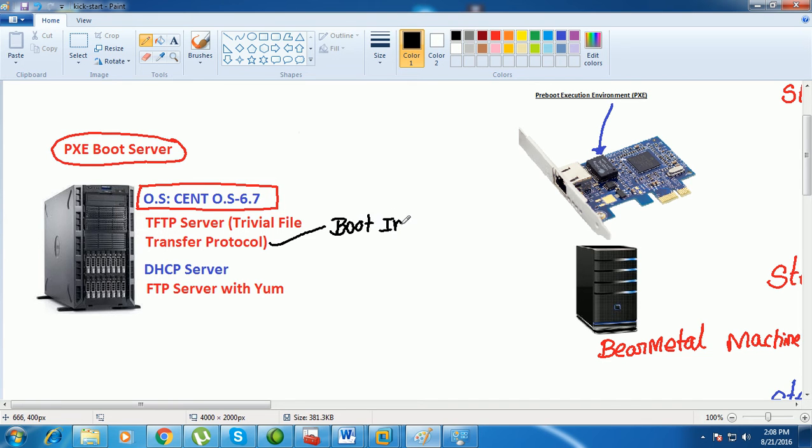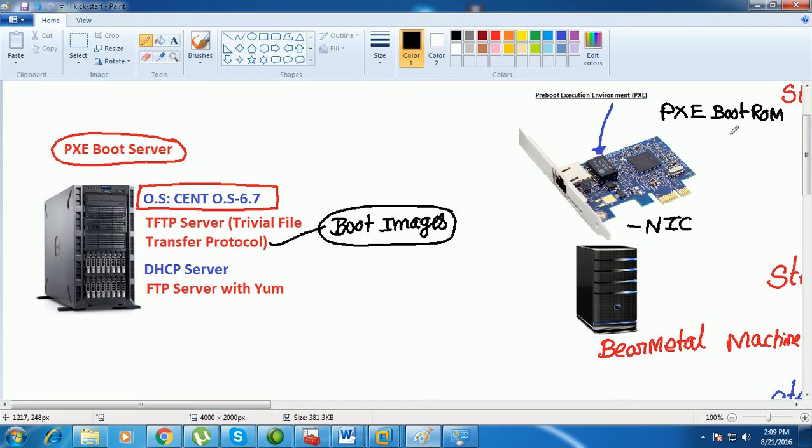With the help of these boot images, the boot image is going to be transferred to your client machine, the bare metal machine. On a bare metal machine, we have the NIC, the network interface card. The network interface card has a separate boot ROM, and this boot ROM is called the PXE boot ROM. The PXE boot ROM simply contains some of the bootable files to start the system.